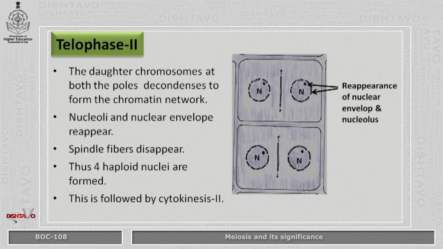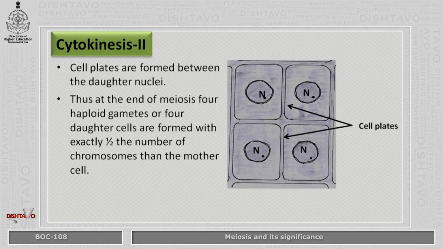In telophase 2, the daughter chromosomes at both the poles decondense to form the chromatin network. Nucleoli and nuclear envelope reappear. Spindle fibers disappear. Thus, four haploid nuclei are formed. This is followed by cytokinesis 2. Cell plates are formed between the daughter nuclei. Thus, at the end of meiosis, four haploid gametes or four daughter cells are formed with exactly half the number of chromosomes than the mother cell.